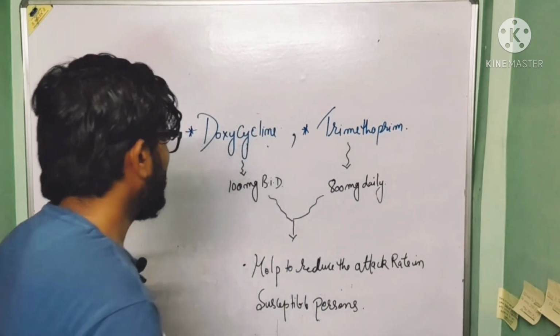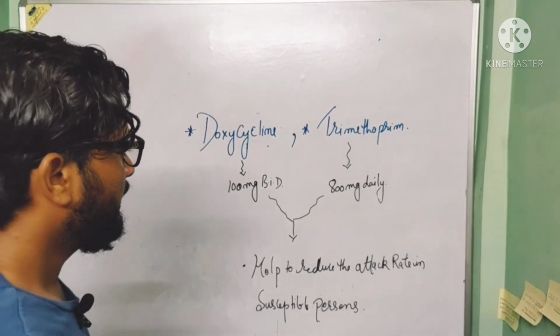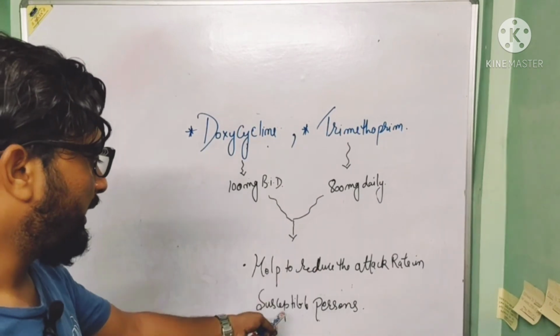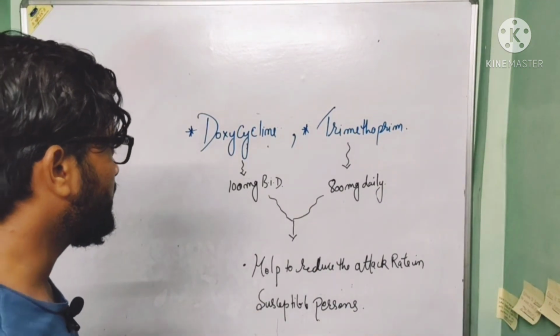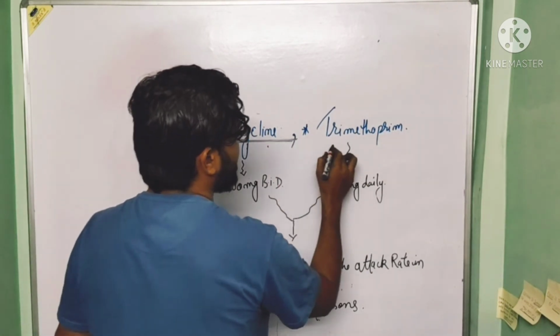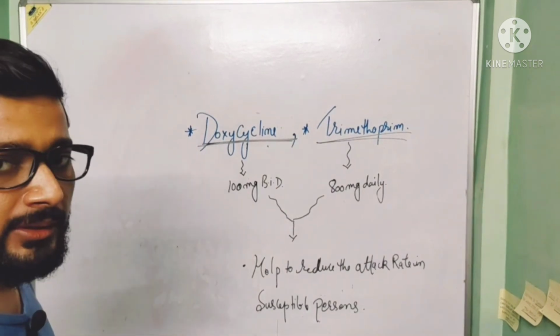So what happened? Doxycycline 100 milligram BID and trimethoprim 800 milligram daily help to reduce the attack rate of susceptible person. So this is the two important antibiotic which is used to reduce the attack rate in susceptible person.